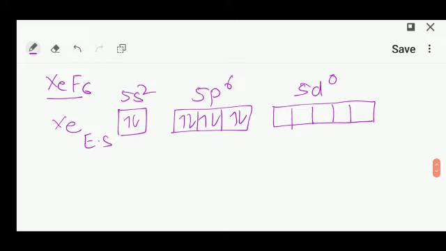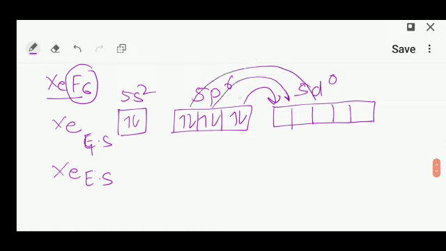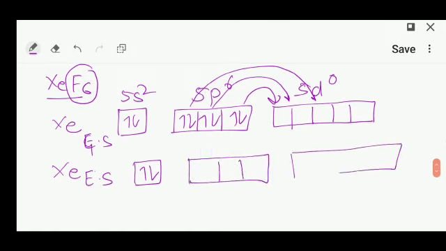Okay, now in our last compound, XeF6, we are going to continue with that same procedure. This is the ground state, this is the excited state. Now there are 6 fluorine atoms attached with the xenon. So the number of unpaired electrons should be exactly 6. So how many excitations occur? 1, 2, 3. 3 electrons will jump from p orbital to d orbitals.